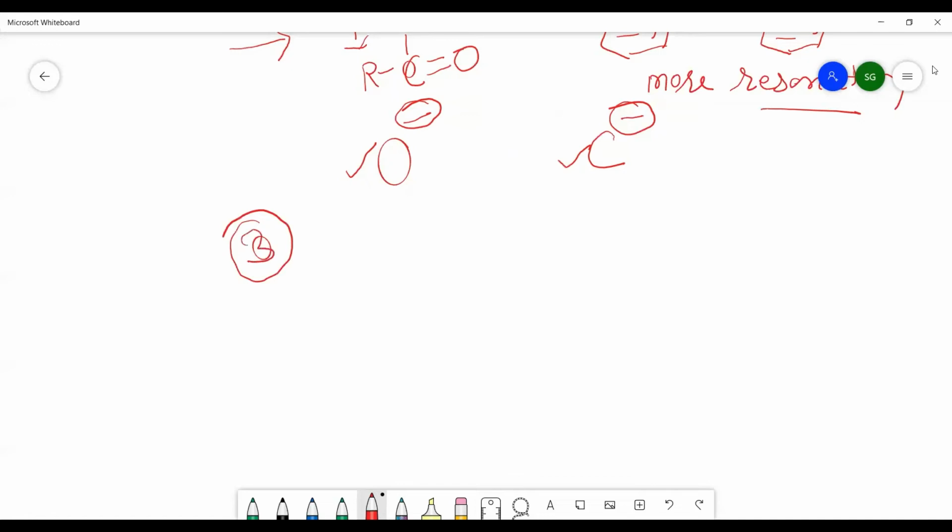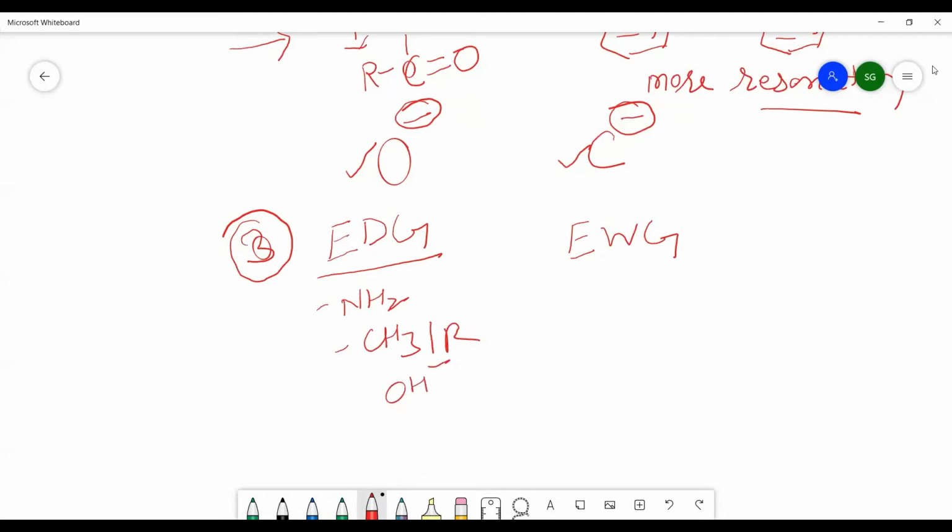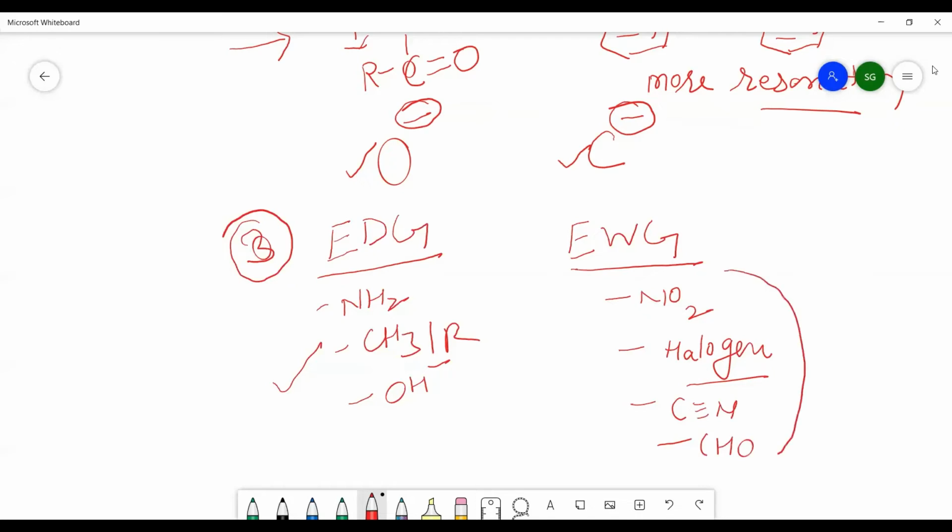In the third topic of the acidity, we will discuss the effect of substituents. As you know well, there are two types of groups present. One is electron donating groups, another is electron withdrawing groups. Electron donating groups like NH2 group, CH3 group, meaning R groups, and OH negative group have a tendency to give electrons. And in case of electron withdrawing groups, you can see NO2 group, the halogens which are electronegative in nature, and cyanide group, aldehydic group, or so many groups which are electron withdrawing groups.